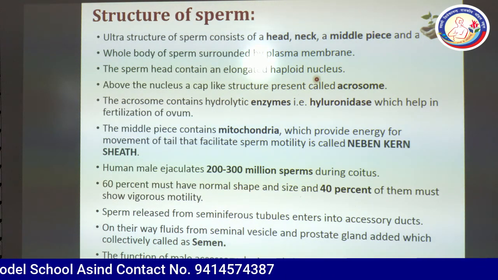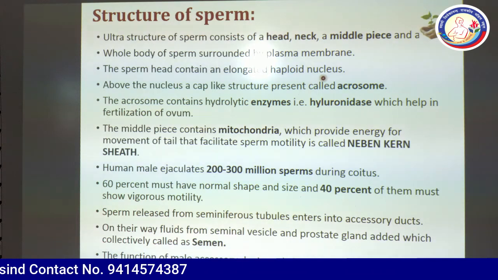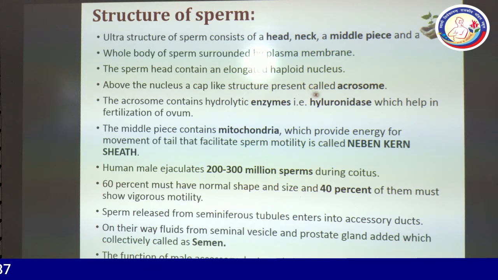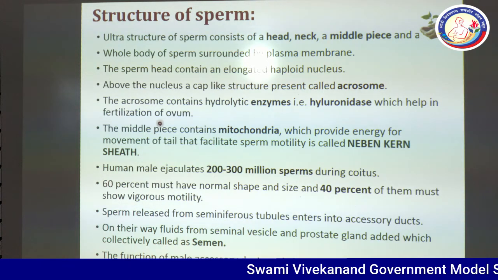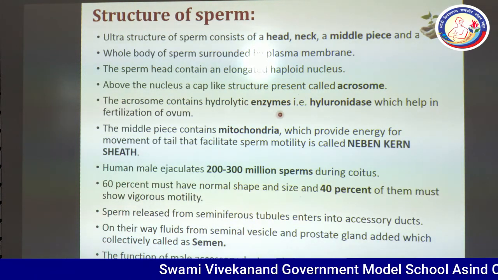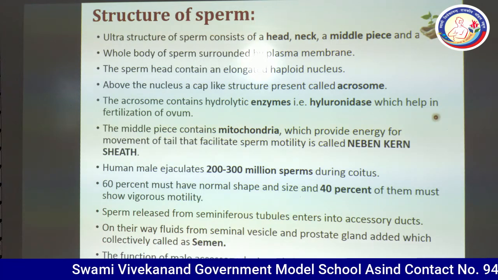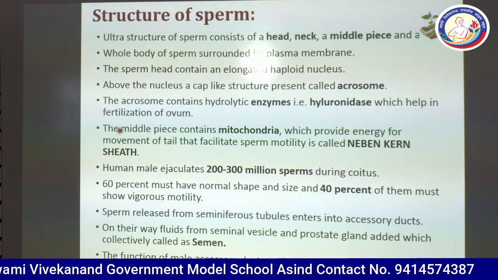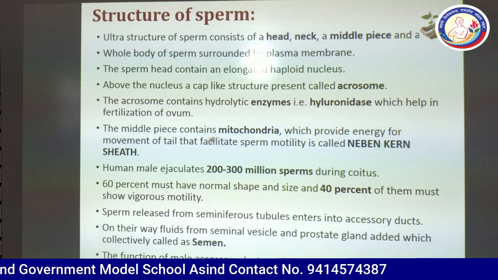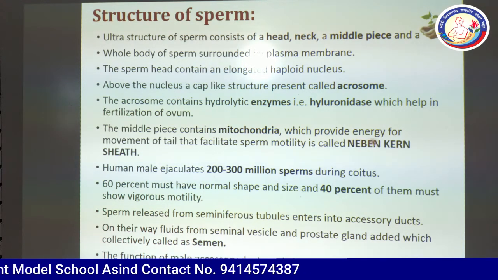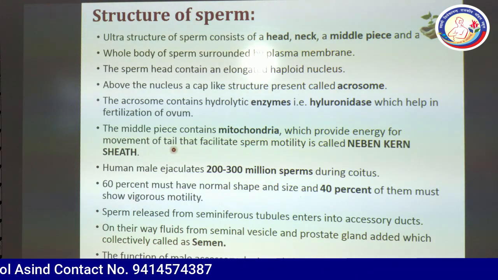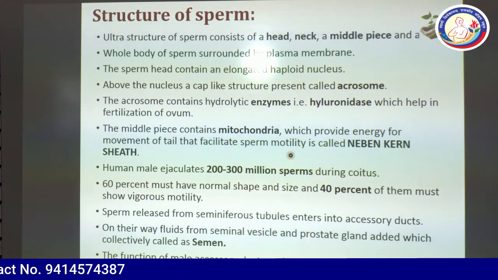In the next part of the nucleus, or you can say above the nucleus, a cape-like structure is present that is known as the acrosome. The acrosome is basically made of Golgi bodies. The acrosome contains hydrolytic enzymes like hyaluronidase, which help in the fertilization of the ovum. The middle piece contains mitochondria, which provide energy for the movement of the tail. The structure that facilitates sperm mobility is called the Nebenkern sheath.